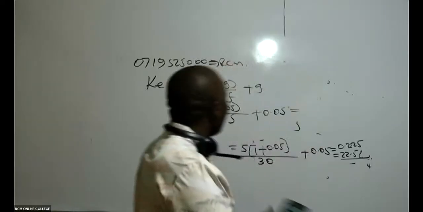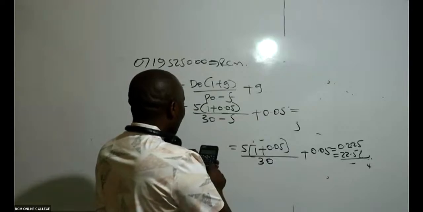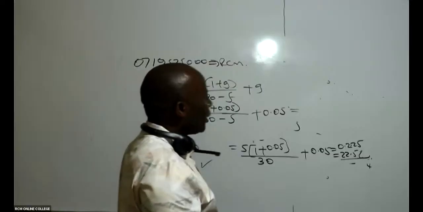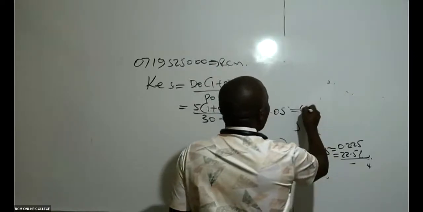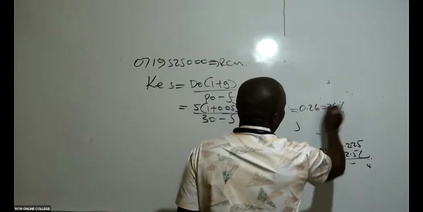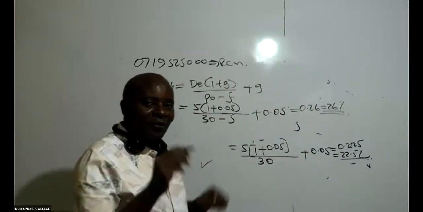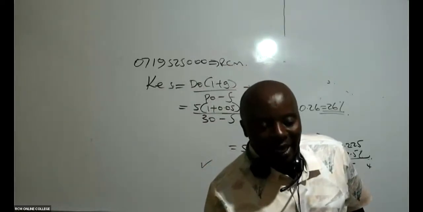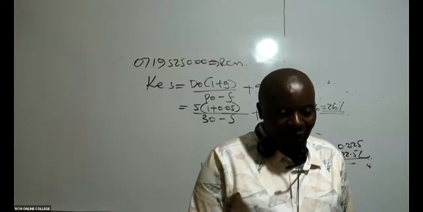So then you take your calculator, you say 5 times 1.05 divided by 25. You say equals, and then you say plus 0.05 equals. I'm getting 26%, 0.26, which is the same as 26%. So is this clear, ladies and gentlemen? Because for me to be able to get this WACC, I must get cost of equity. I must get cost of what here? Debt. So up to here, is it clear? Very clear. Thank you very much.